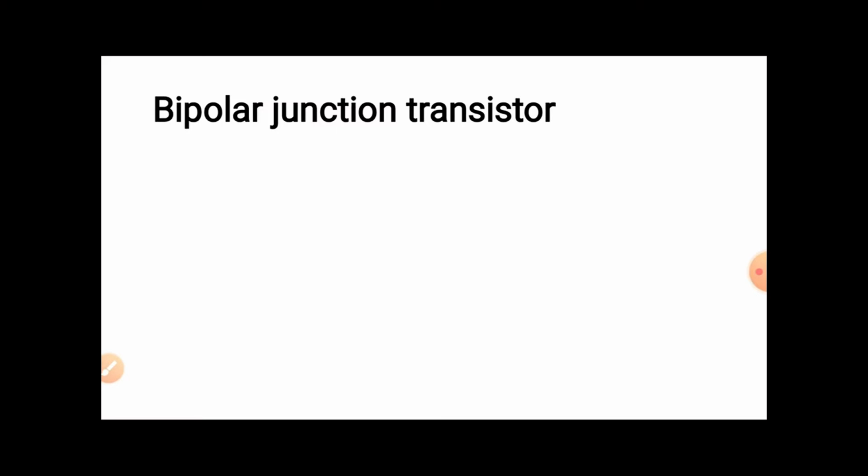Okay. Under power transistors, mainly three types of devices are studied here. Those are the bipolar junction transistor BJT, the metal oxide semiconductor field effect transistor MOSFET, and the last one is the insulated gate bipolar transistor, that is IGBT. These are the three main types of power transistors which we discuss in this subject. The first topic is the bipolar junction transistor, or you can say power BJT.